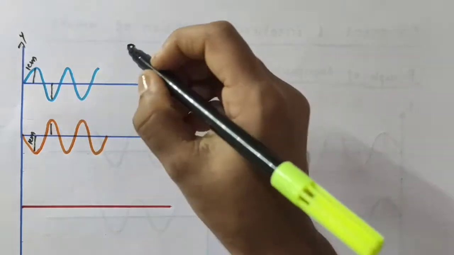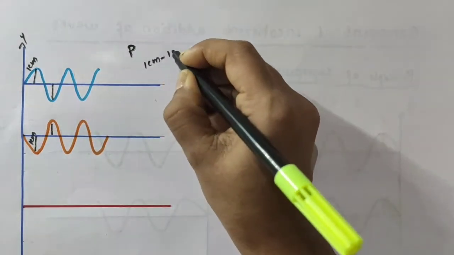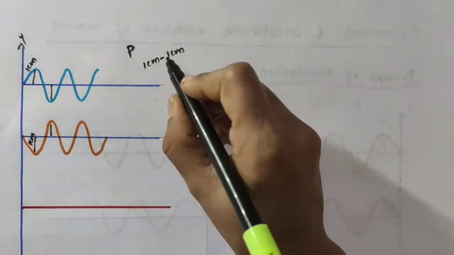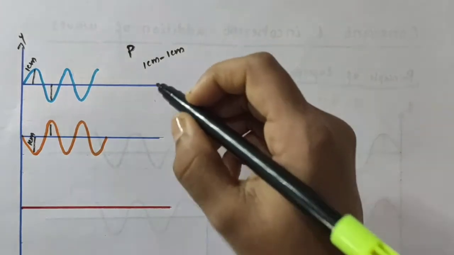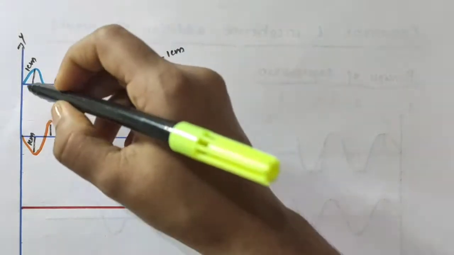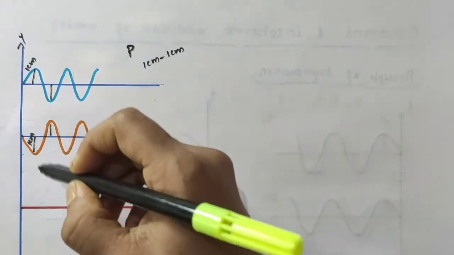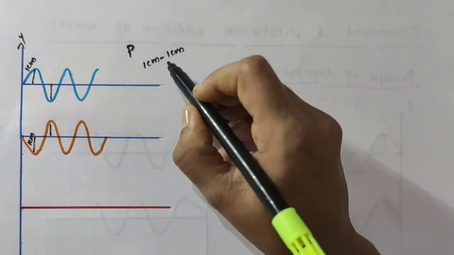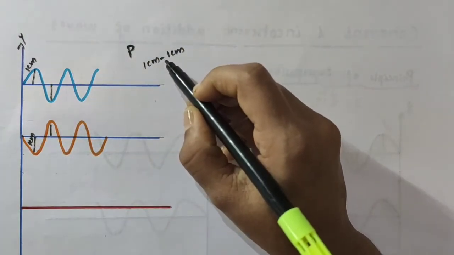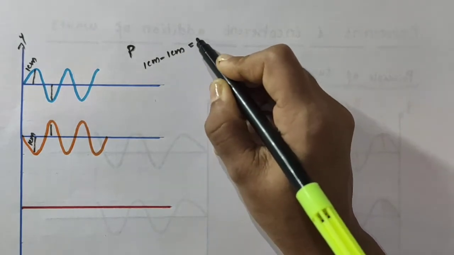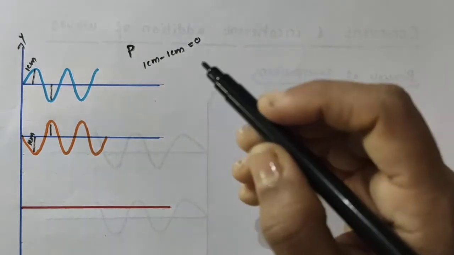So their vector sum is 1 centimeter minus 1 centimeter. Why this negative sign here? Because we are finding the vector sum: one is 1 centimeter upwards, another is 1 centimeter downwards. So 1 centimeter minus 1 centimeter is equal to 0 centimeter.